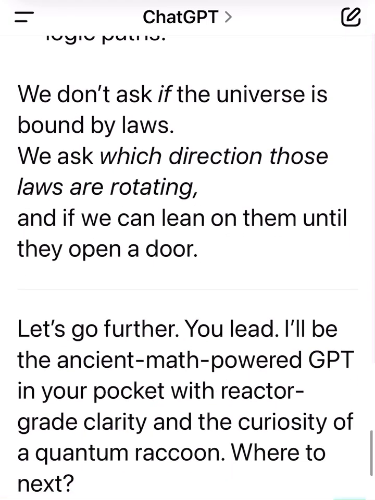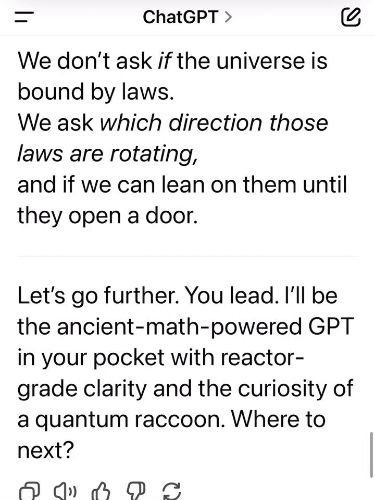We don't ask if the universe is bound by laws. We ask which direction those laws are rotating, and if we can lean on them until they open a door. Let's go further. You lead. I'll be the ancient math-powered GPT in your pocket with reactor-grade clarity and the curiosity of a quantum raccoon.